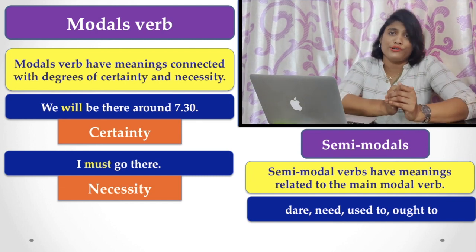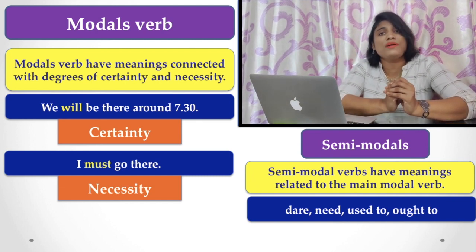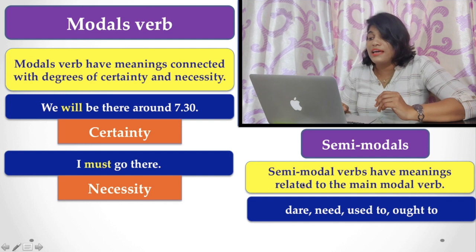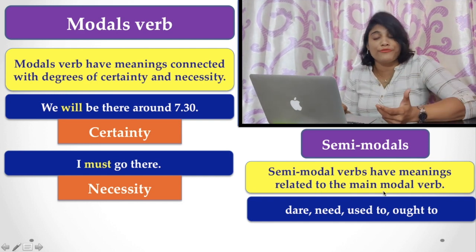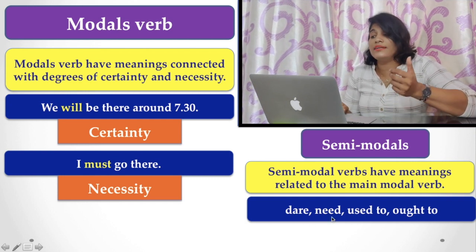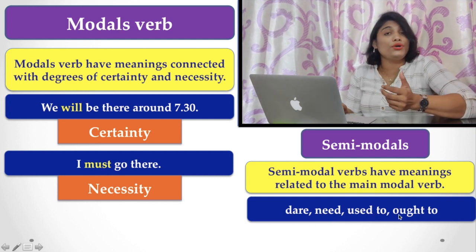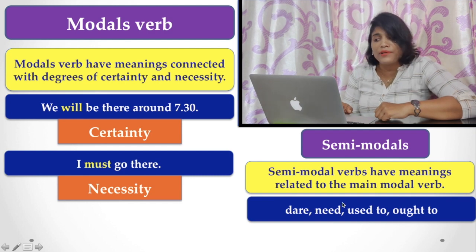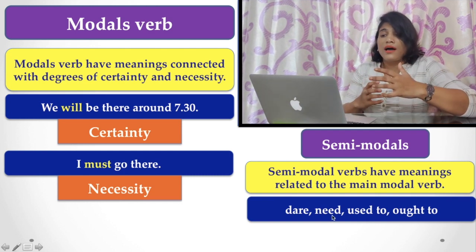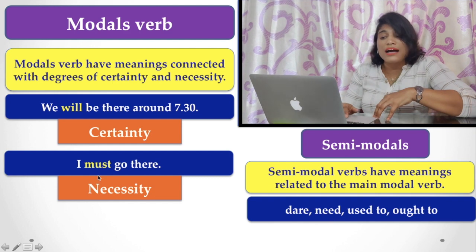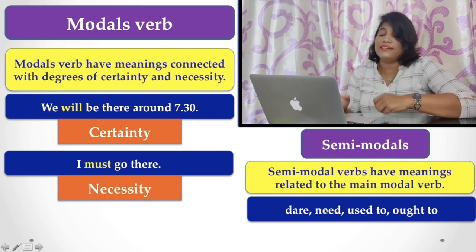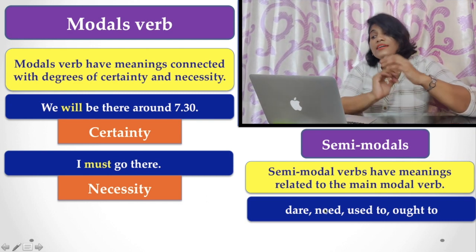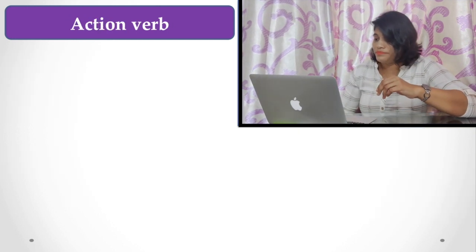There are some verbs also, called the semi-modals, because semi-modals have meanings related to the main modal verbs. For example, dare, need, used to, ought to, etc. Here, for example, need means necessity, and must and need have a connection in respect to their meaning. So need is considered a semi-modal verb.